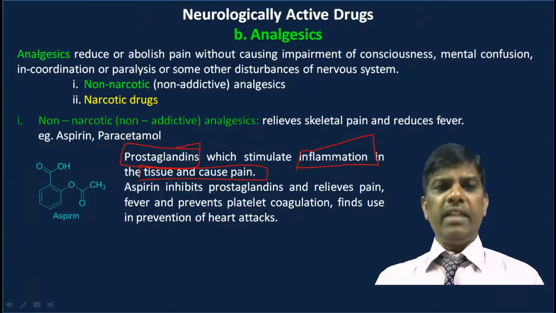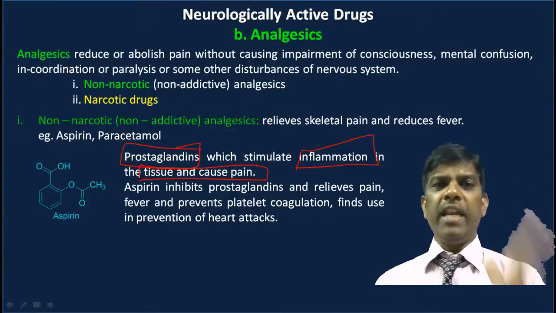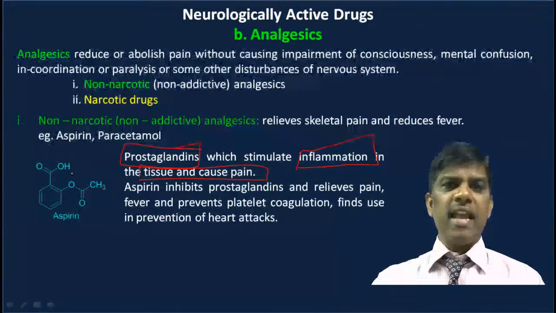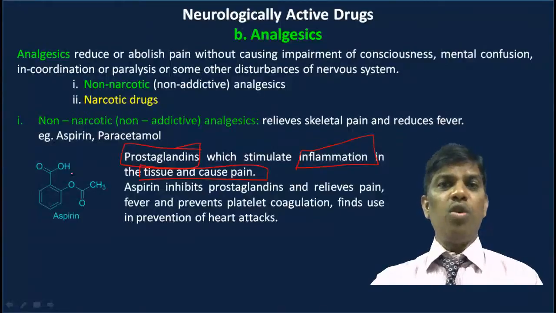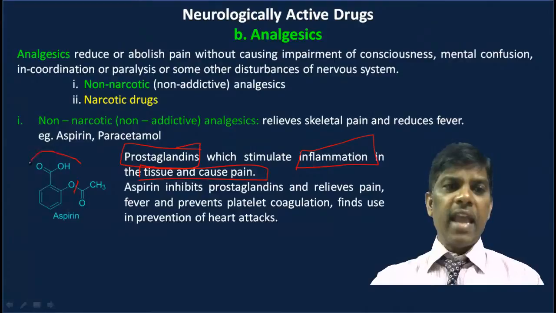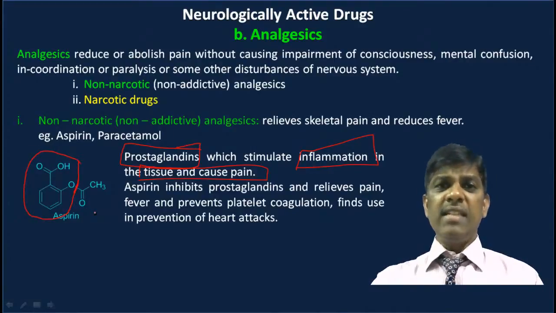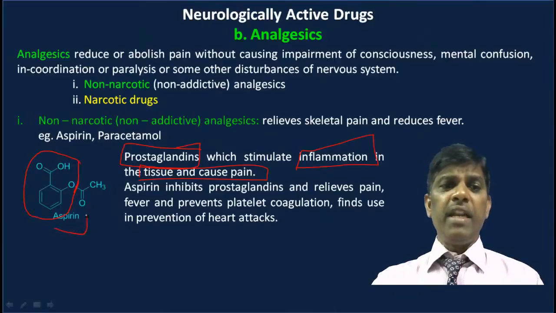Then how to treat? Use non-narcotic, that is non-addictive, analgesics. When you think about these drugs, it is aspirin, acetyl salicylic acid. I have explained how to prepare this. This is salicylic acid, and when you do the acetylation, you are going to get aspirin, isn't it?